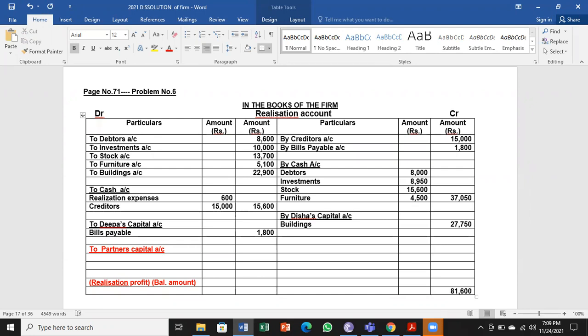Check once again, as I told you. I am taking the same total onto the debit side minus these values which are on the debit side.